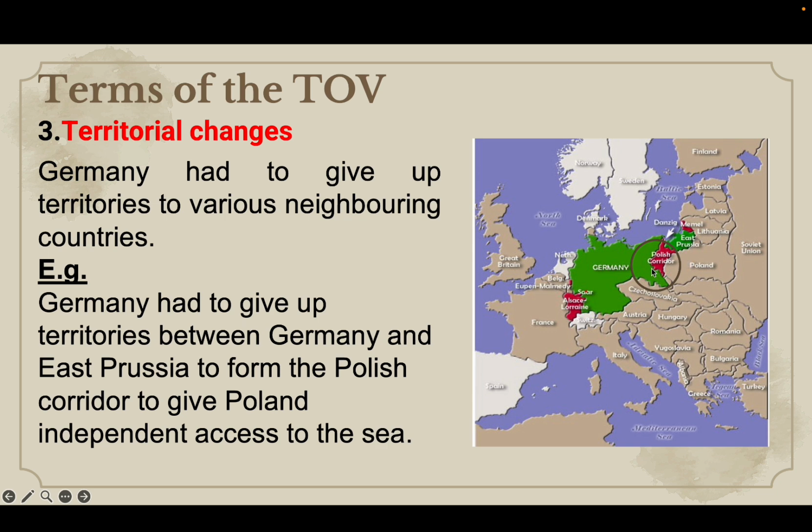Now, originally, if you look at this pink part, it belonged to Germany. All right, so this kind of meant that Poland will not have access to the sea. It was landlocked, surrounded by all around it was just land. It cannot have access to the sea. But with the Treaty of Versailles, this portion that belonged to Germany was given up to Poland, and that kind of meant that it could have access to the sea. But this also meant that Germany will be cut off from East Prussia, which was officially a part of German territory as well.